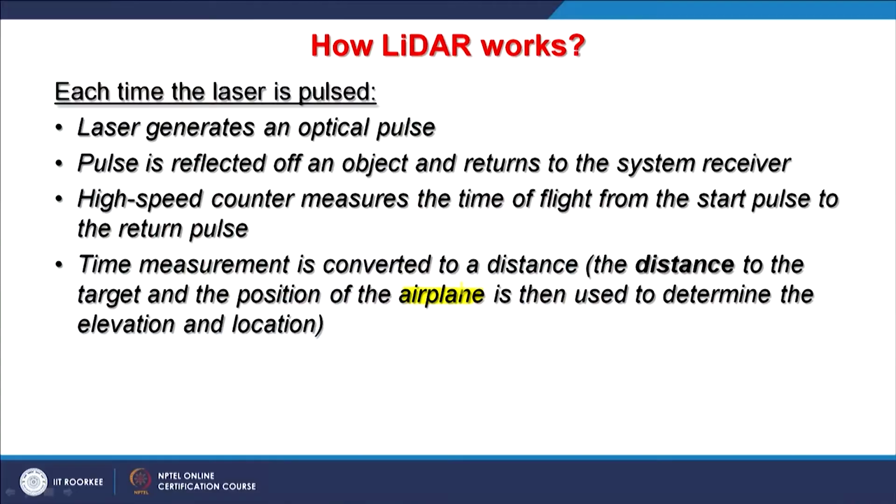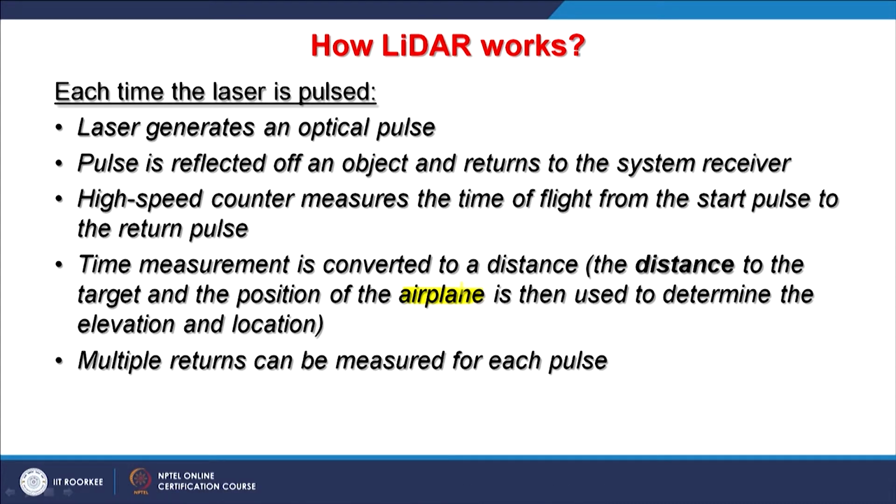If it is terrestrial LiDAR, which is very common, then rather than ground and aircraft, it can be the instrument itself and a surface, that may be a mountain slope or any other feature. And multiple returns can be measured for each pulse, depending on what objects there are. The example I have shown you has the top of the tree, the middle, and then from the ground also you can have returns.